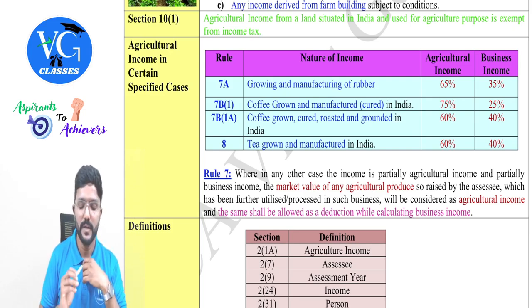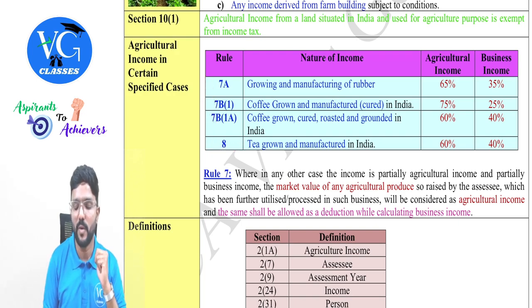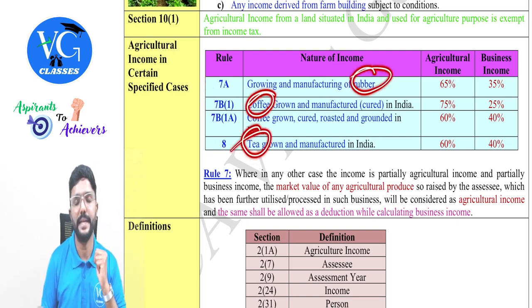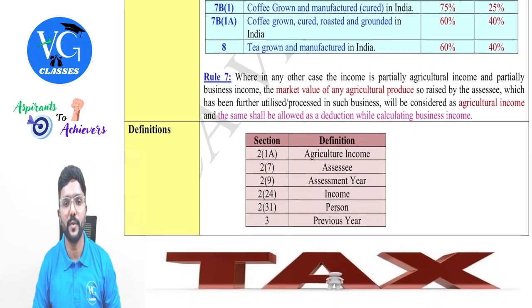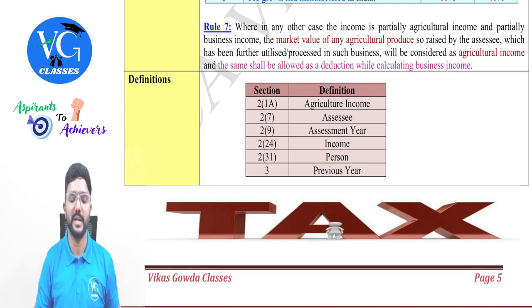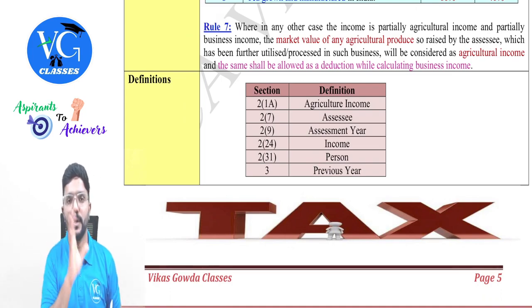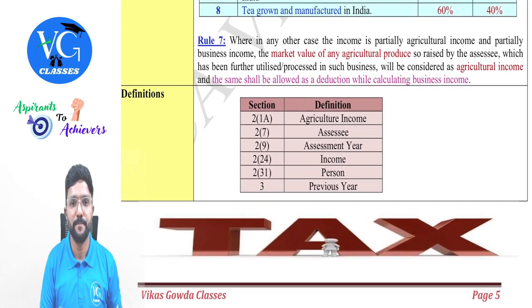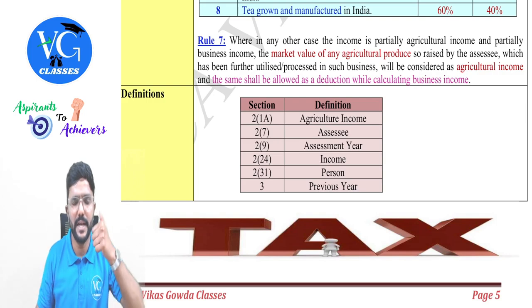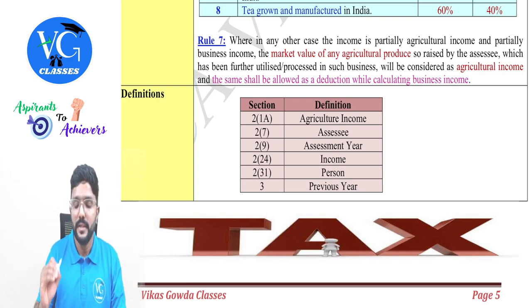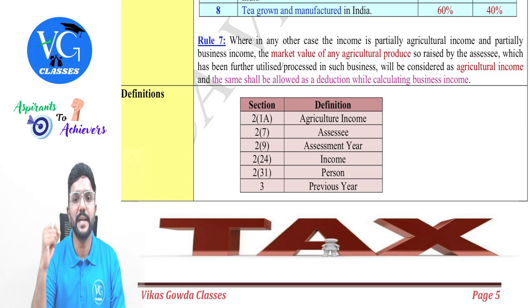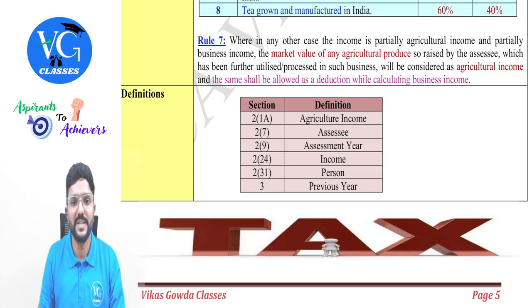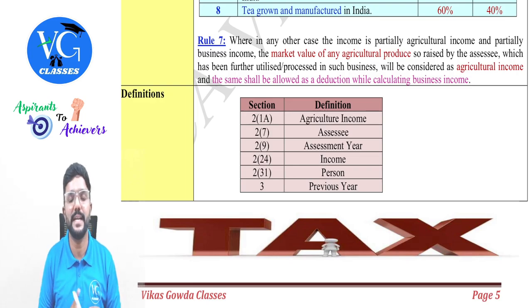Got it? So these are specific rules applicable for what? Rubber, coffee and tea. Sir, what if it is any other product? Then we need to apply the general rule, guys. This is the most important one. What is the general rule telling us? In any other case, that is other than rubber, coffee and tea, where the income is partially agriculture income and partially business income, the market value of any agricultural produce so raised by the assessee, which has been further utilized or processed in such business, will be considered as agriculture income. And the same shall be allowed as a deduction while calculating business income.